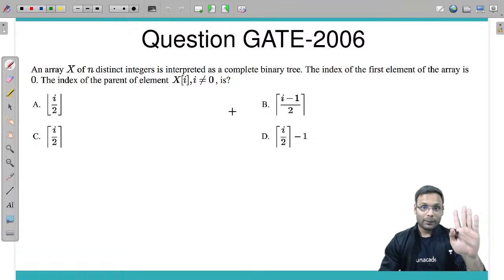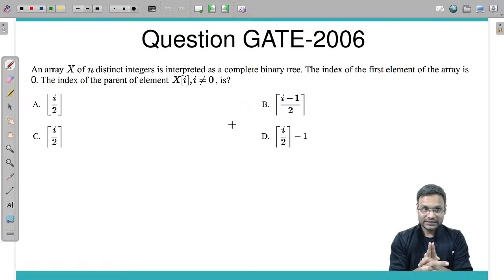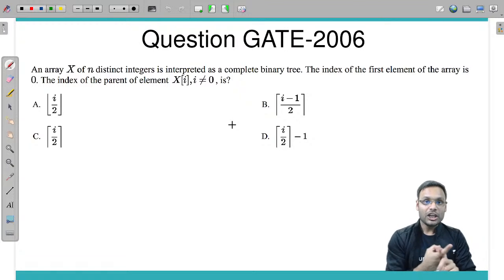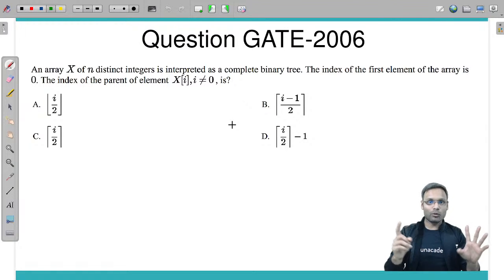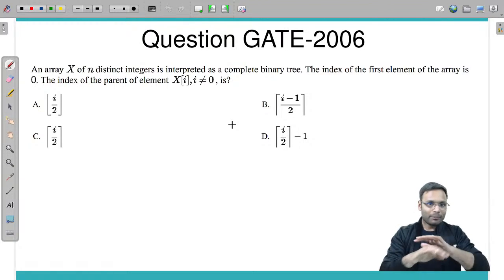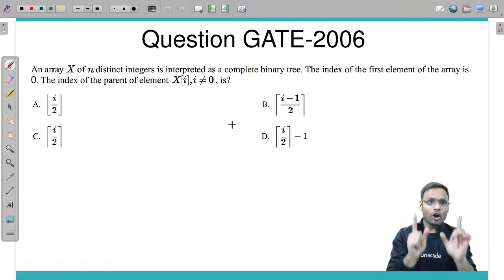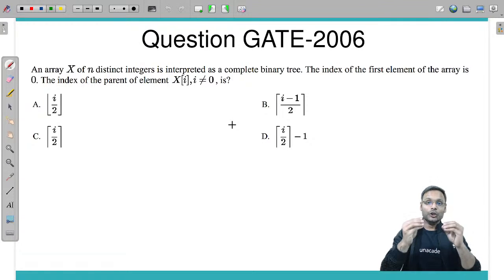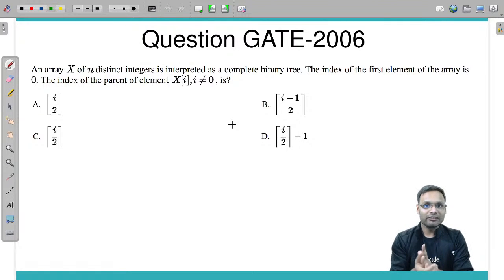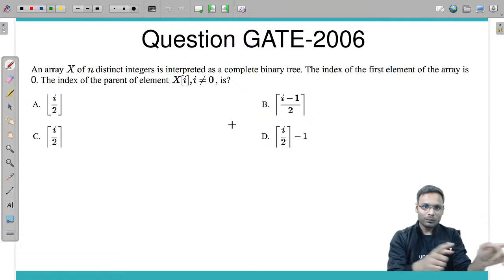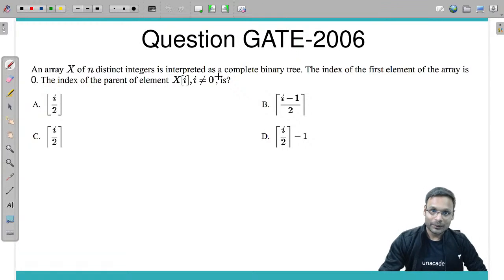Complete binary tree means the binary tree in which each level has the maximum number of nodes, each level is full except possibly the last. And on the last level, you will have nodes arranged from left to right. That is the complete binary tree.